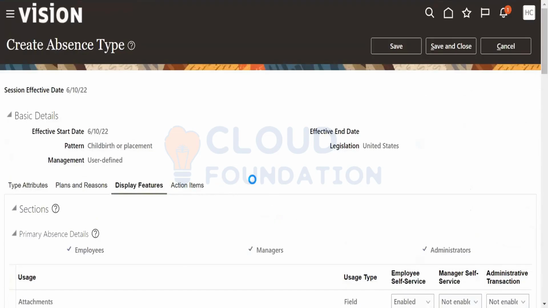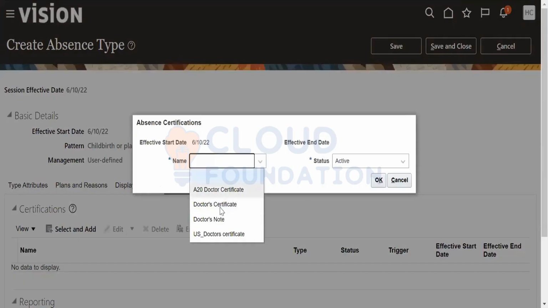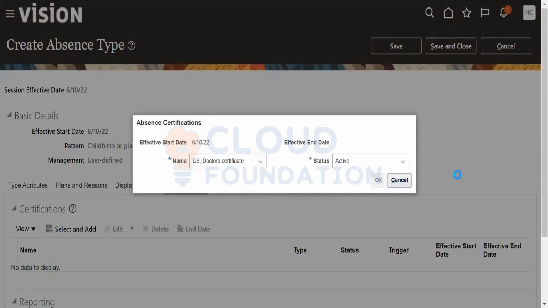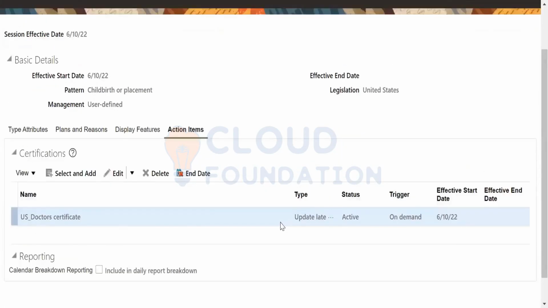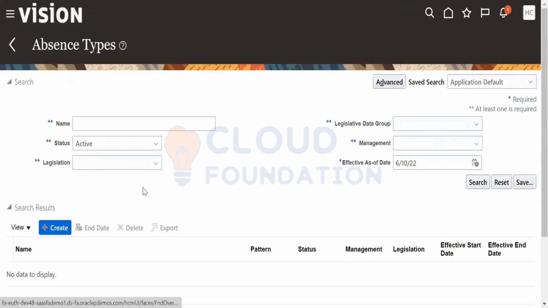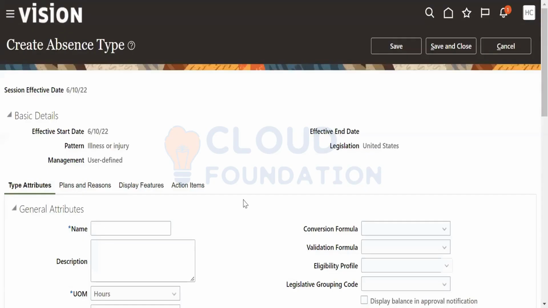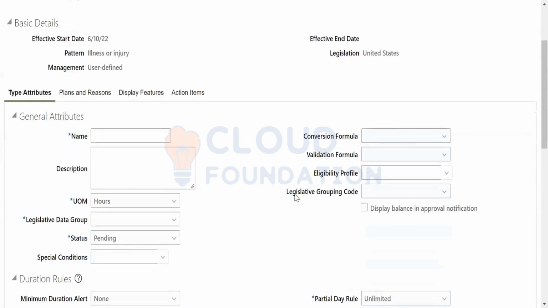Action items. Select and add right here as doctor certificate. Write done, save and close. So this is the way you create this.